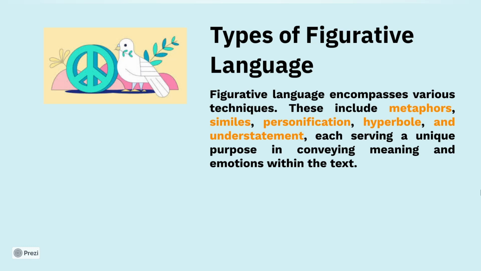There are types of figurative language, and this includes metaphor, simile, personification, hyperbole, and understatement, and there are a lot more, each serving a unique purpose in conveying meaning and emotions within the text.